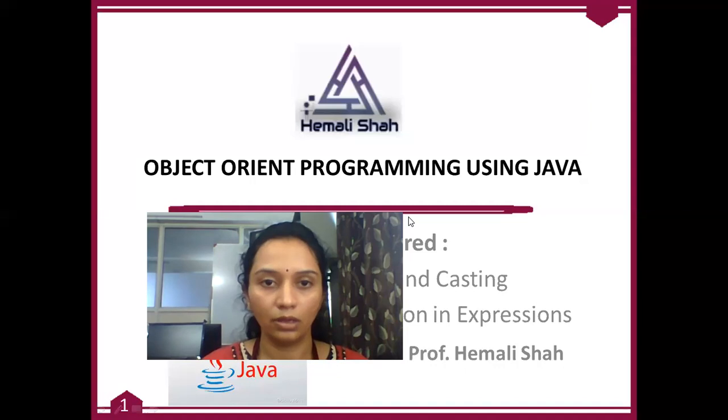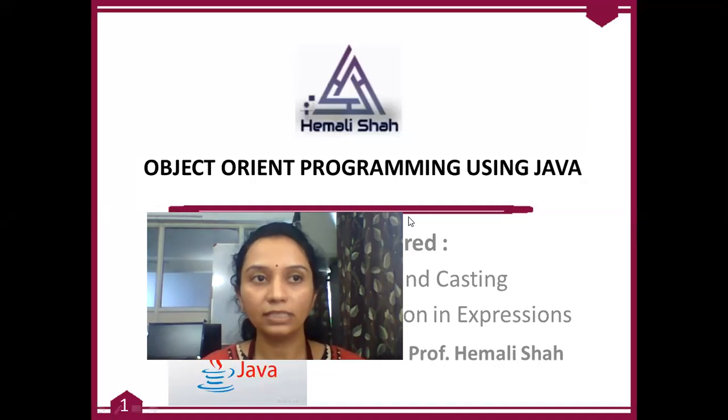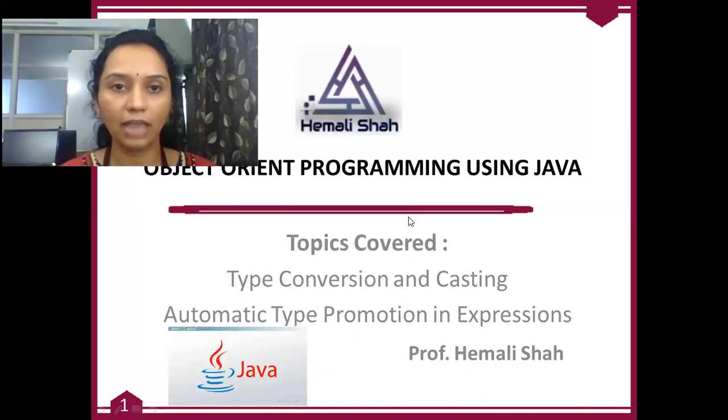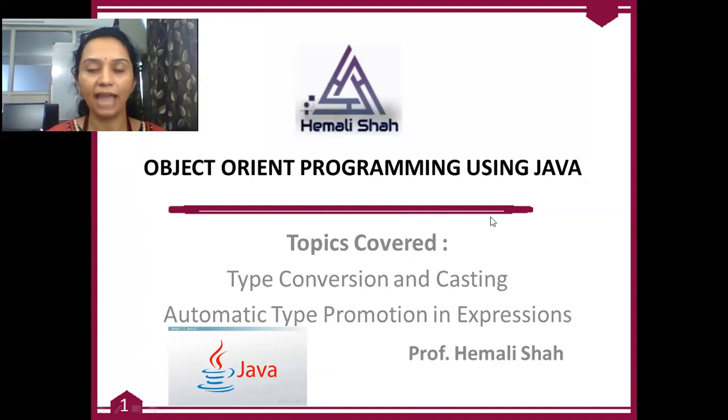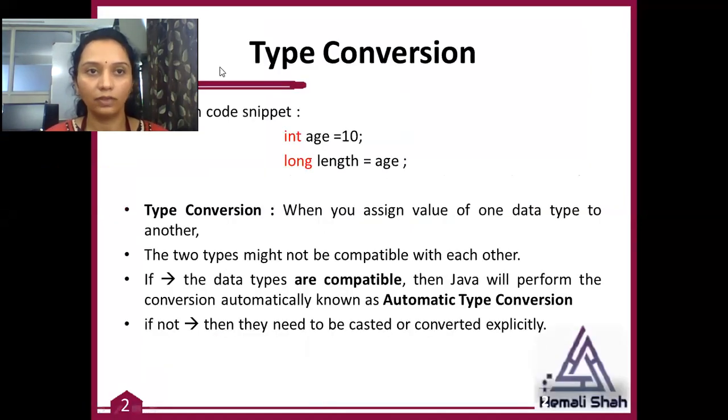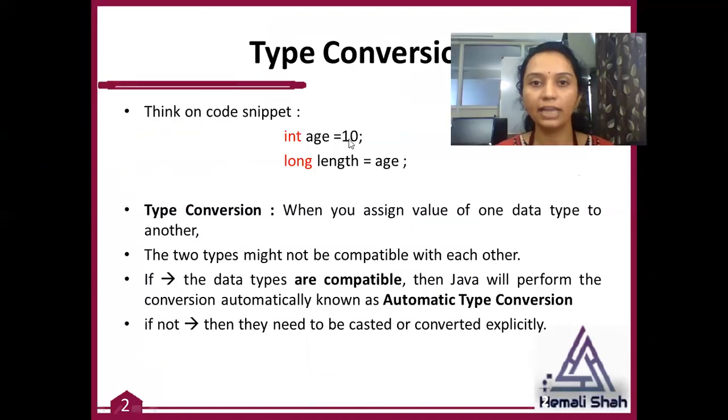So are all of you clear on what type conversion is? Whenever you use the assignment operator, the syntax that you write in your code is called type conversion. For example, int age, where age is a variable of integer type, and long length, a variable of long type, and you are assigning the integer value into the long value.